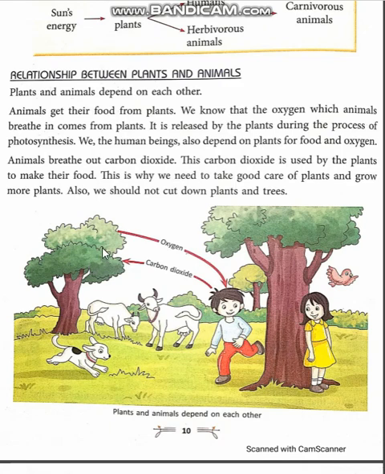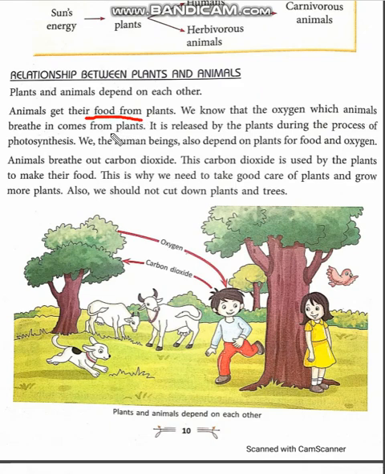And what does the plant give in return? The plant gives oxygen for humans as well as for animals. So for this exchange of gases, they both depend upon each other. Not only for gases, humans and animals depend upon plants for food.